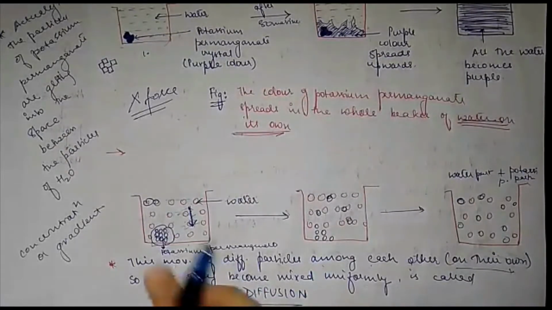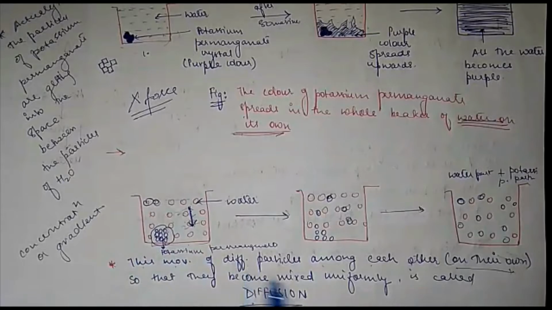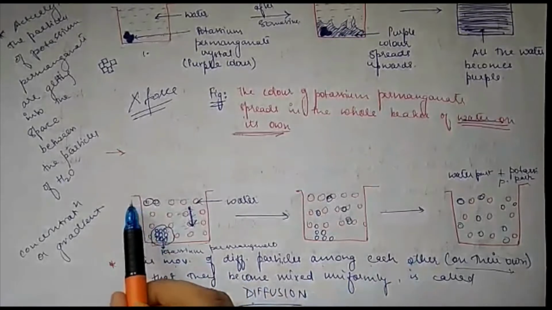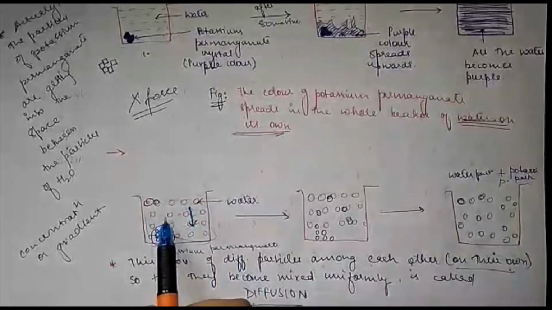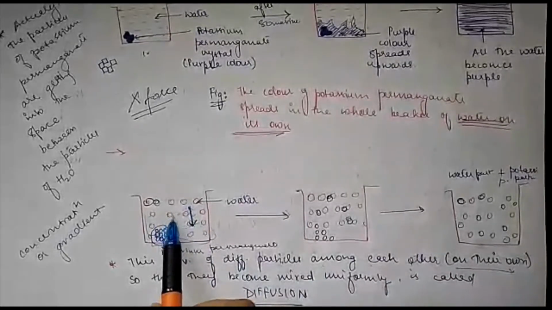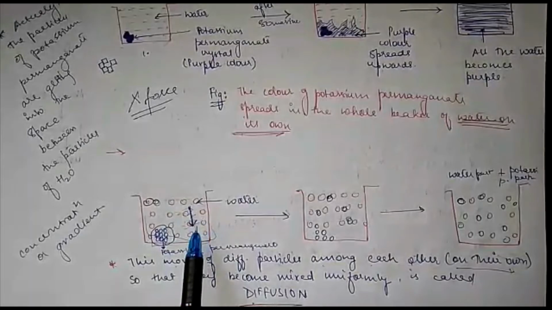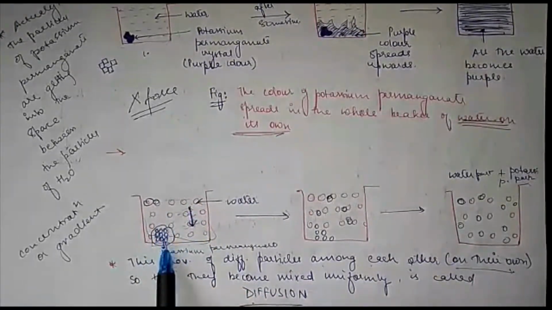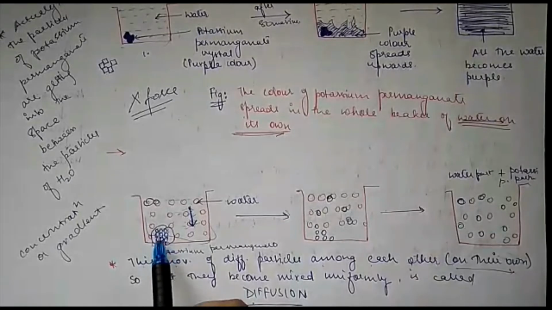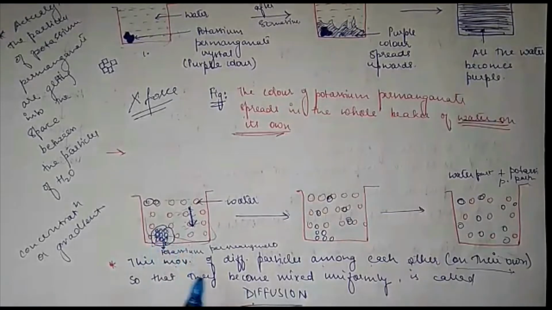In this figure, you can see a very magnified view of how potassium permanganate is getting dissolved in water. Again we have that same beaker. We have some small particles of water, which I'm showing with these blue circles. And here is a crystal of potassium permanganate, which also has its own particles.